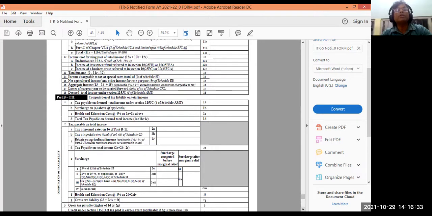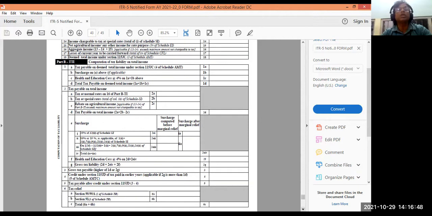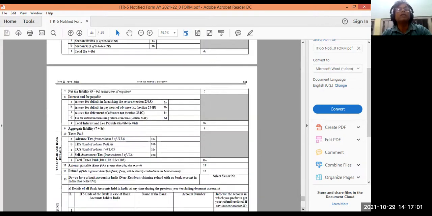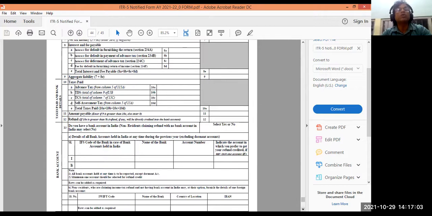And what is TTI? Part B, computation of liability on total income. Liability on total income, TTI, total income liabilities. So anyway, they have given it like that. So that is tax liability, computation of tax liability on total income. This computation will be showing in this area, how you compute your income tax. It will be showing here net tax liability. All the things will be showing here.